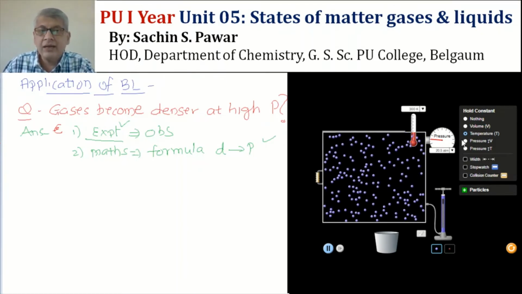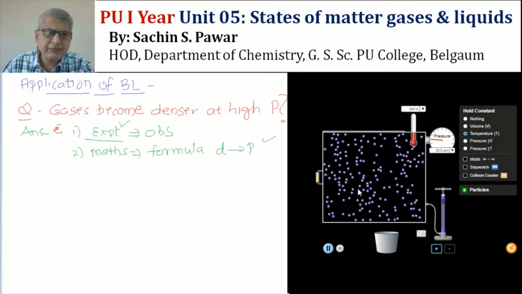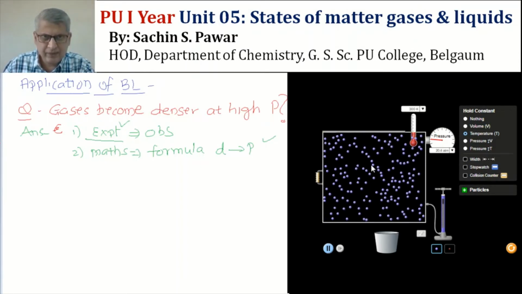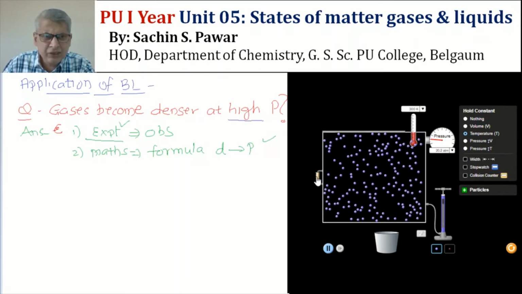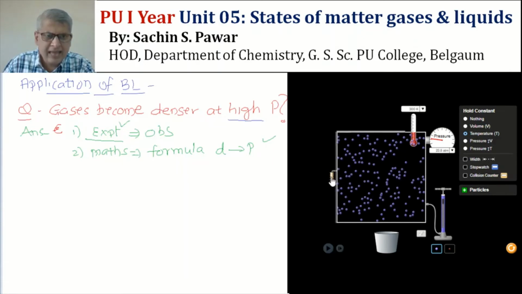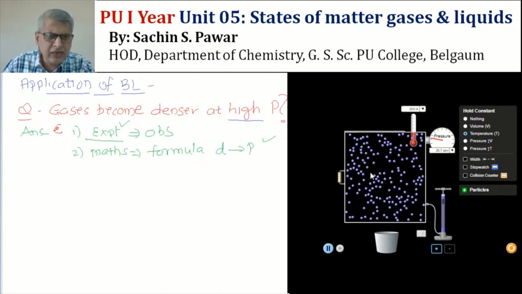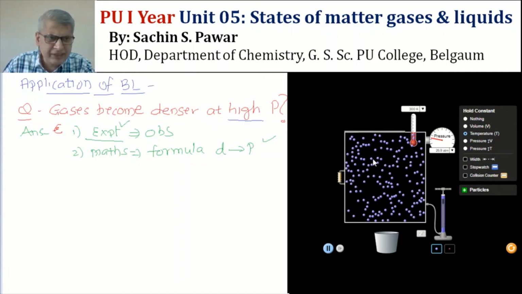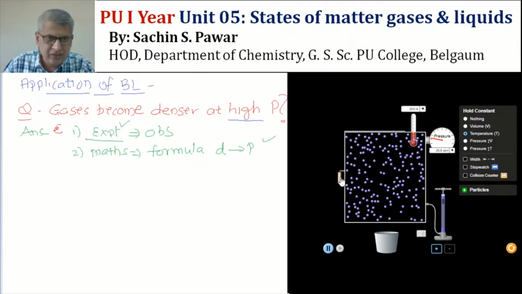Now you see there is a lot of empty space between the gas particles. I am interested in high pressure. So if I increase the pressure on the gas particles, what is happening? See, as I increase the pressure, the gas molecules are coming closer and closer, and the blank space in the container is getting reduced.